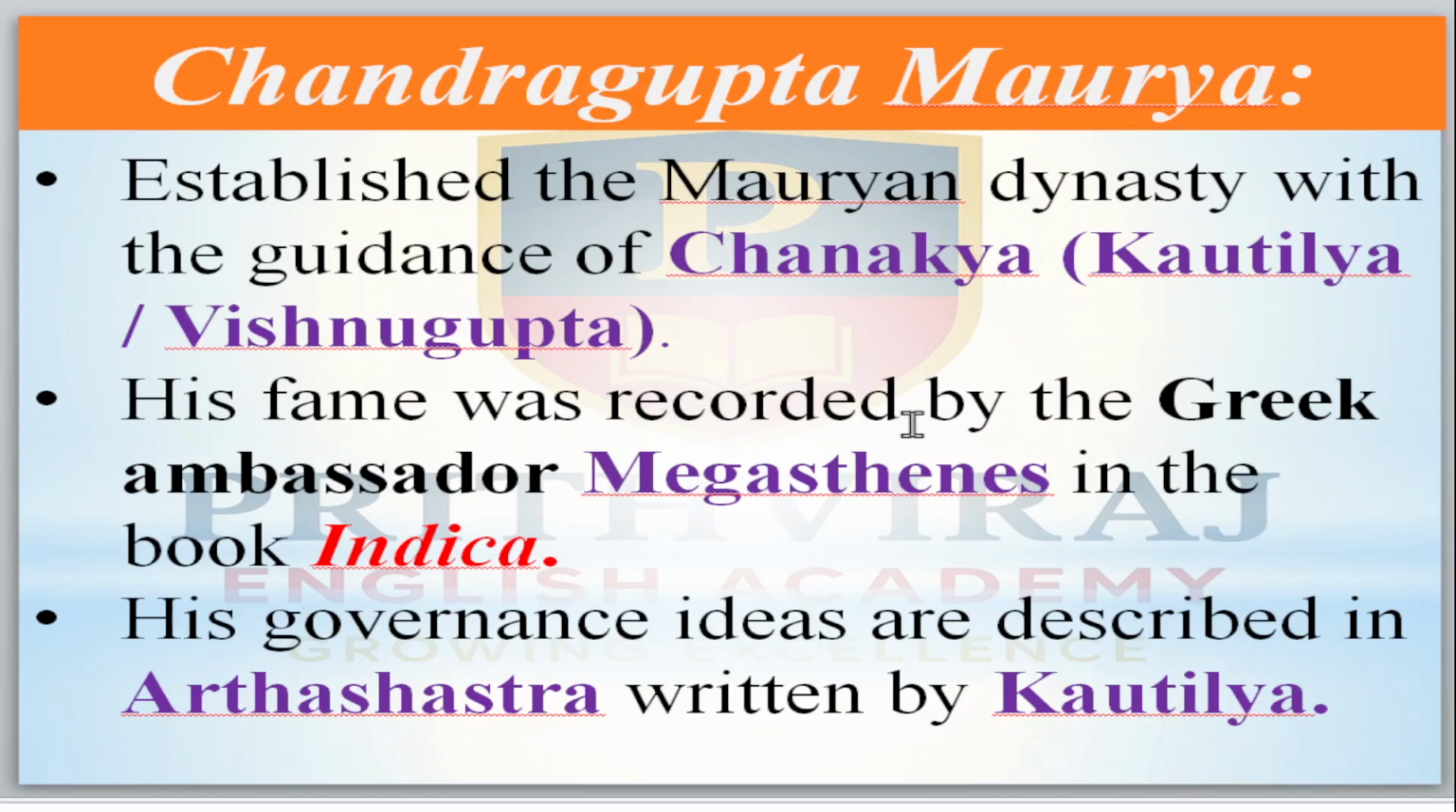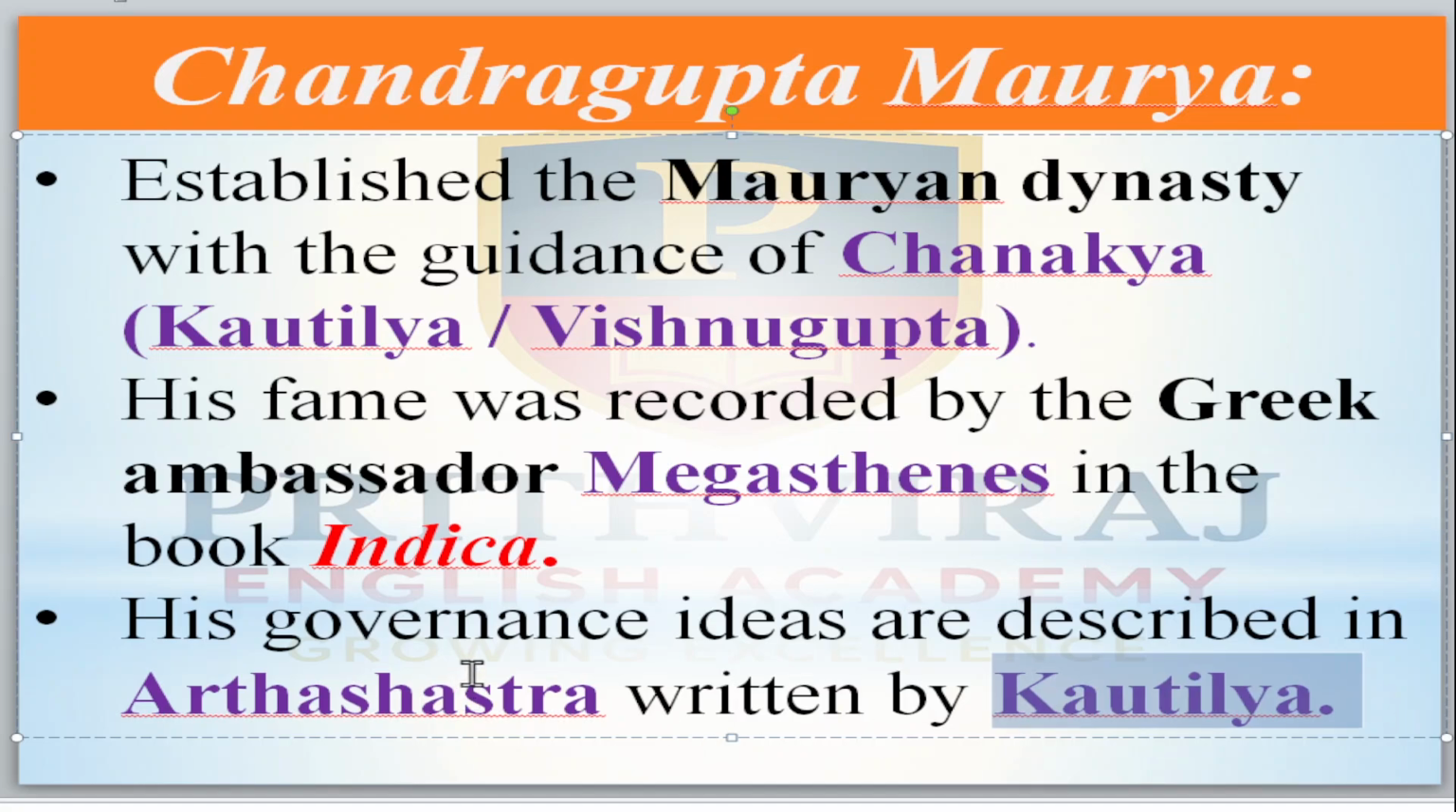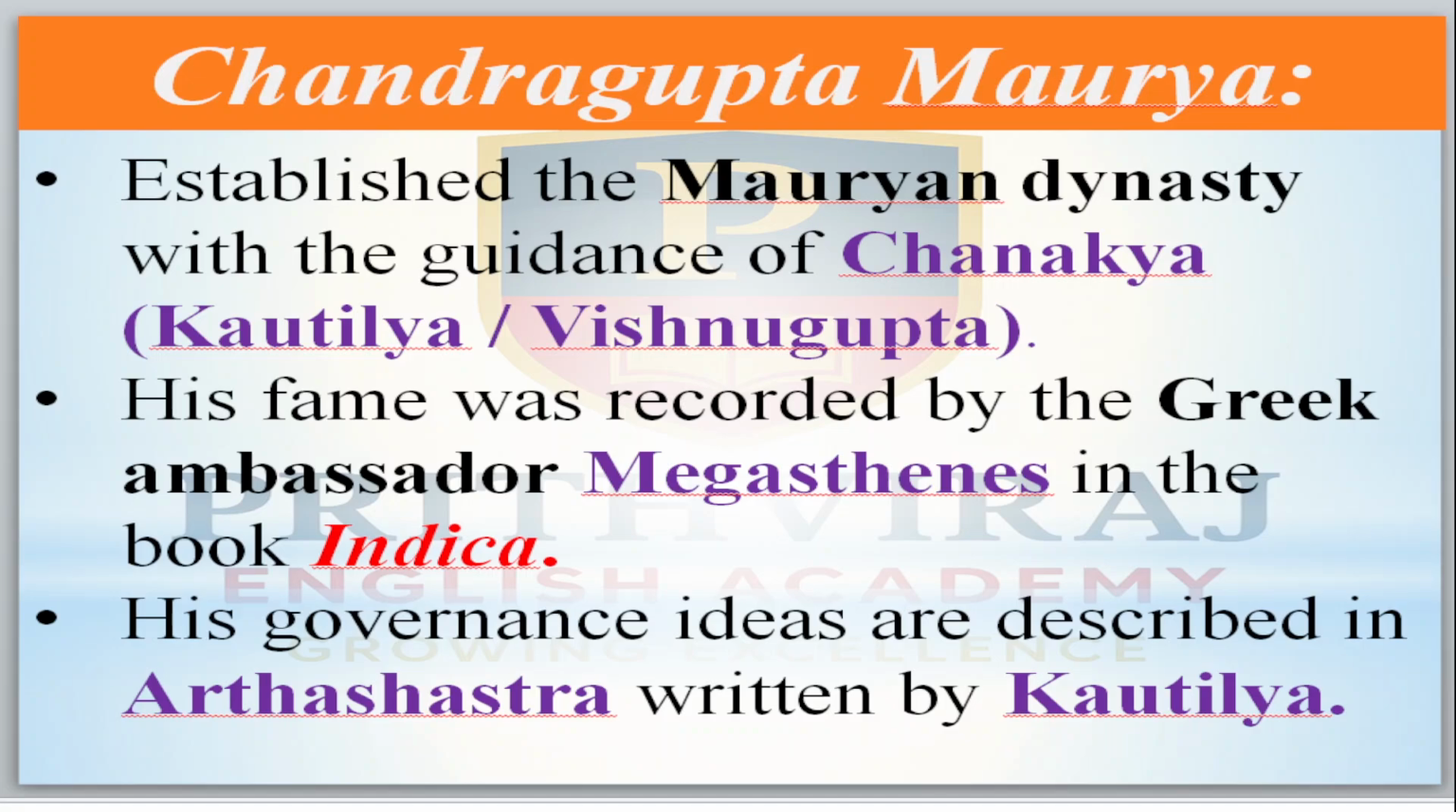His fame was recorded by the Greek ambassador. About Chandragupta Maurya, the Greek ambassador Megasthenes wrote a book called Indica. In the Indica, we get the explanation about Chandragupta Maurya, Chanakya, Kautilya, Vishnu Gupta, and how they established the kingdom. Everything will be there in that book by Megasthenes. His governance ideas are described in the Arthashastra written by Kautilya. About Chandragupta Maurya's administration, we will come to know from Kautilya's book Arthashastra.